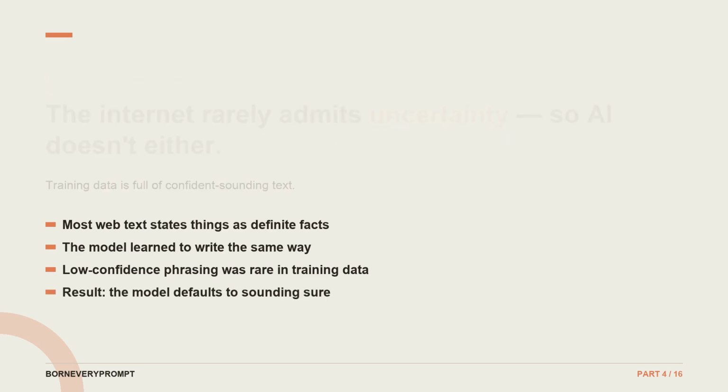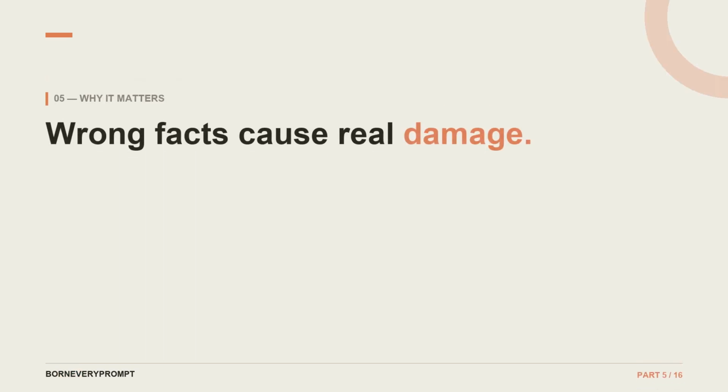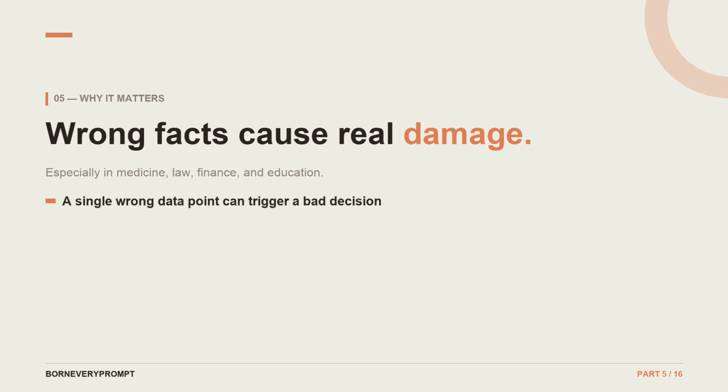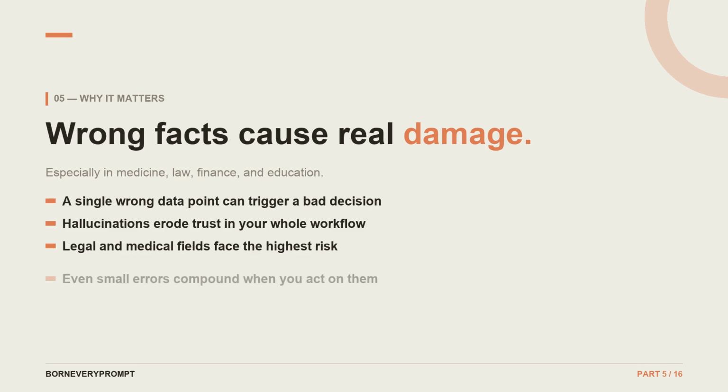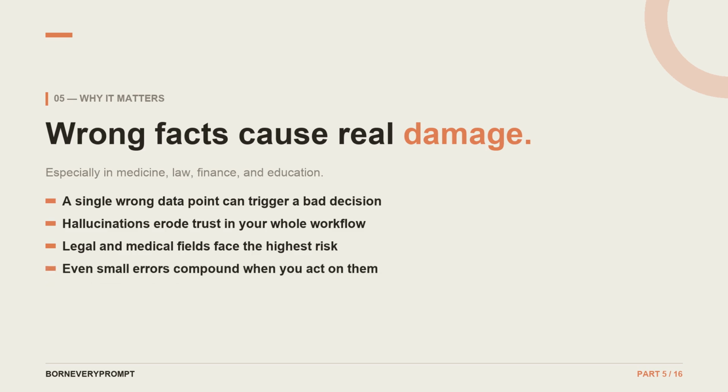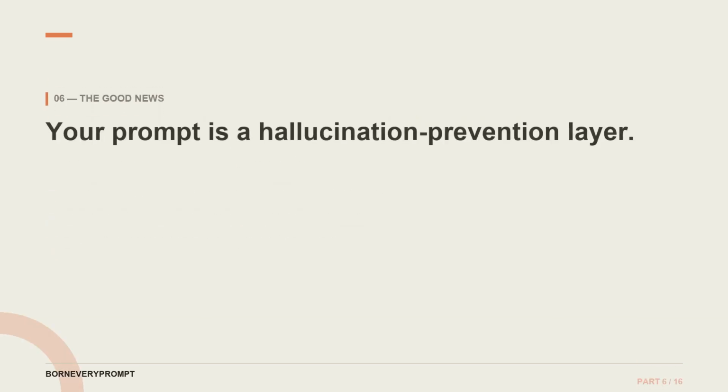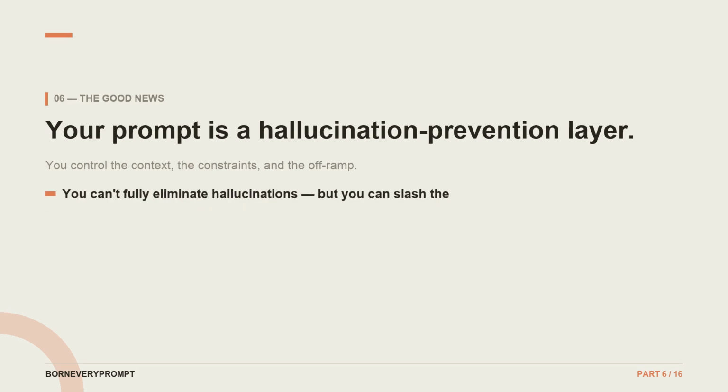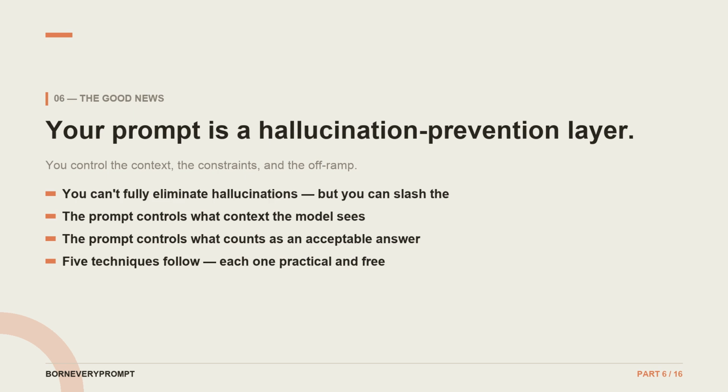This isn't just annoying. Wrong AI output can lead to costly decisions, legal exposure, or damaged credibility. The stakes are real, which is why fixing it matters. Here's the empowering part. Your prompt controls the context the model sees and whether "I don't know" is even an option. That's real leverage.